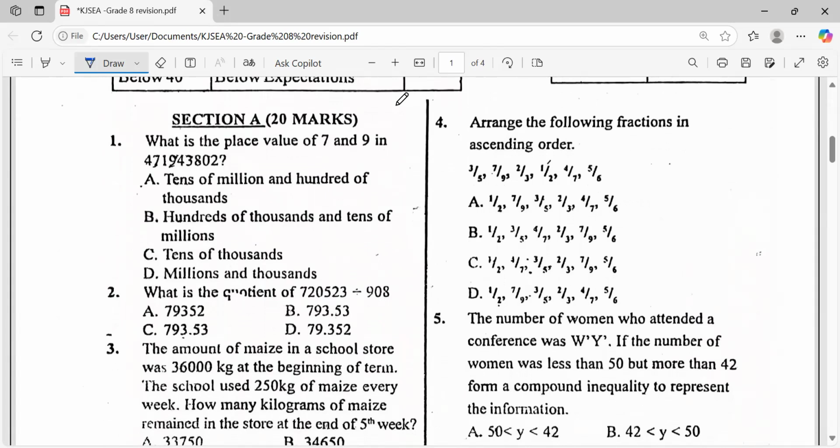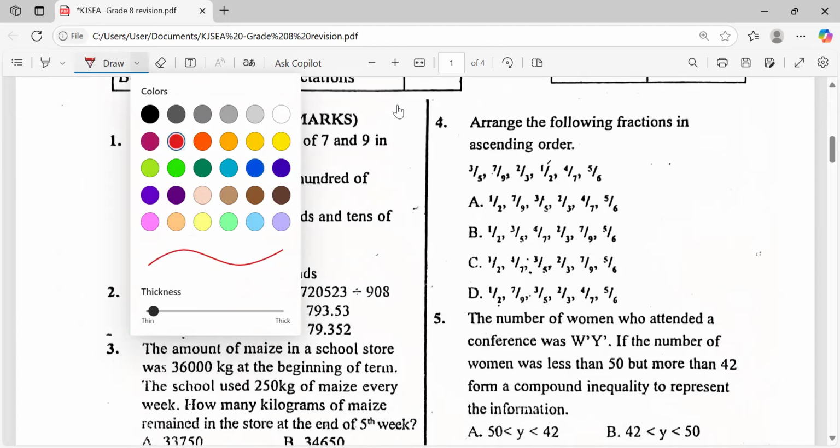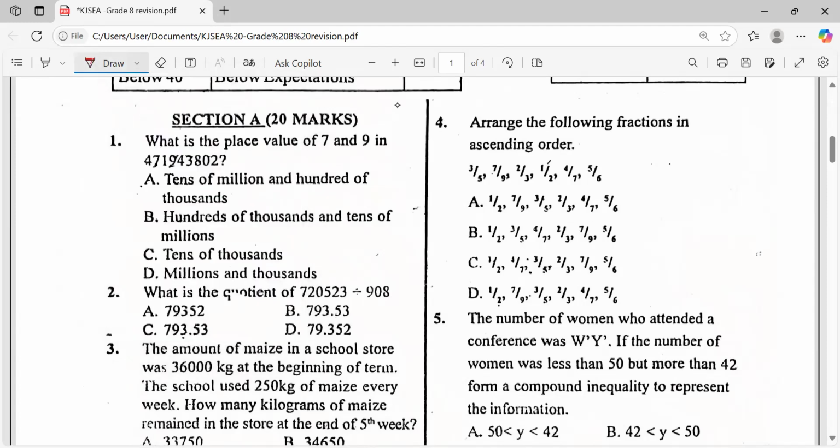You've been told what is the place value of 7 and 9 in this one. So let's start together. We start from ones, tens, hundreds, thousands, tens of thousands, hundreds of thousands.